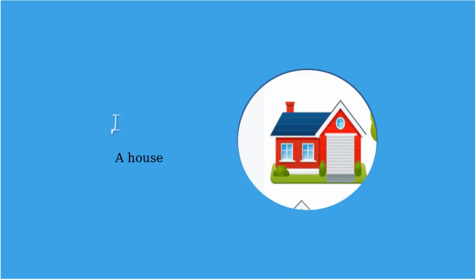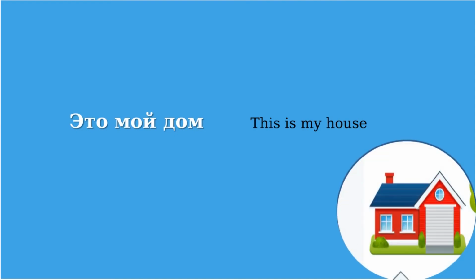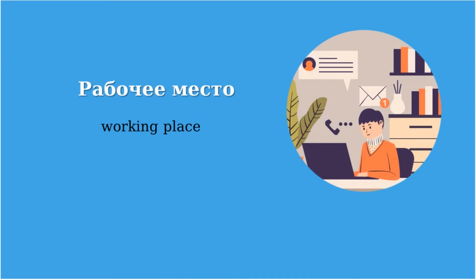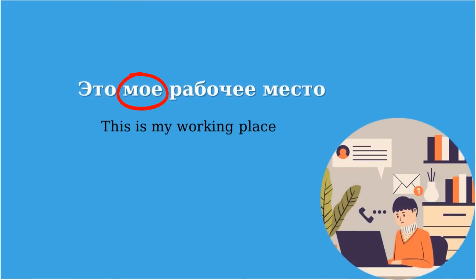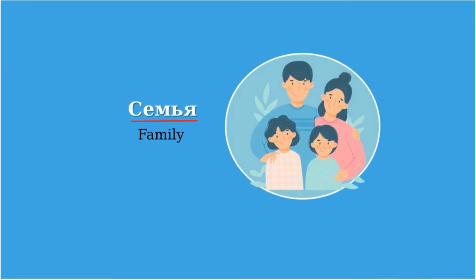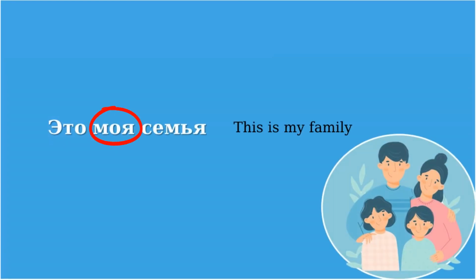And now let's see the examples. Дом, a masculine noun. Это мой дом. Рабочее место. Место is a neuter noun. For example, это моё рабочее место. Семья is a feminine noun. Это моя семья.